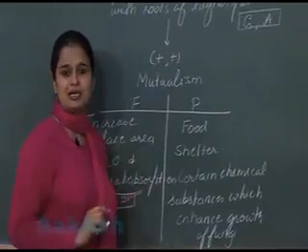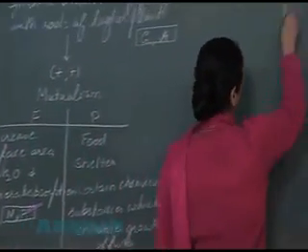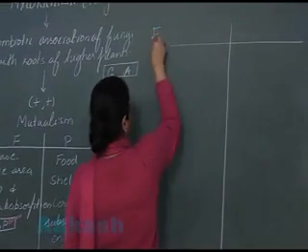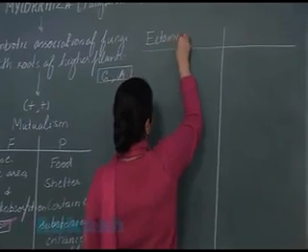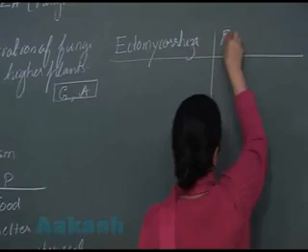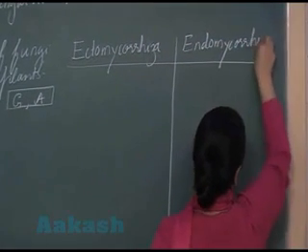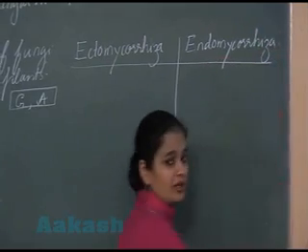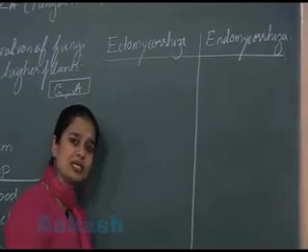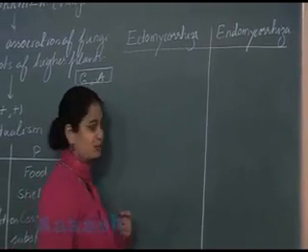Now the mycorrhizal associations are broadly divided into two types, that is ectomycorrhiza and endomycorrhiza. First of all, I will be dealing with ectomycorrhiza. To explain ectomycorrhiza, I am forming part of plant root.